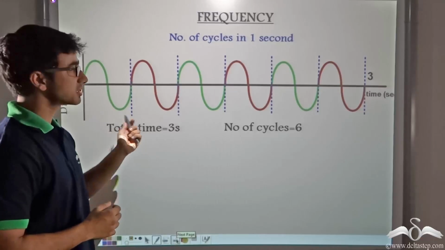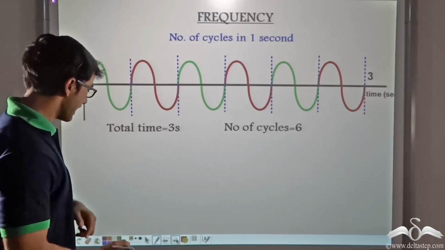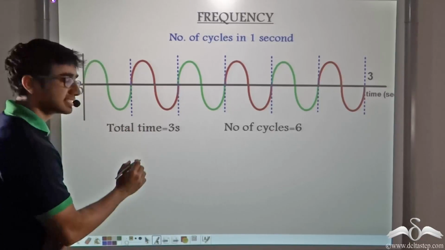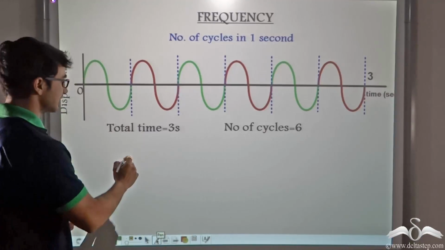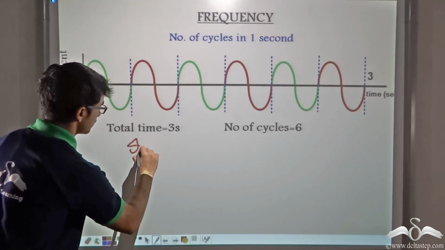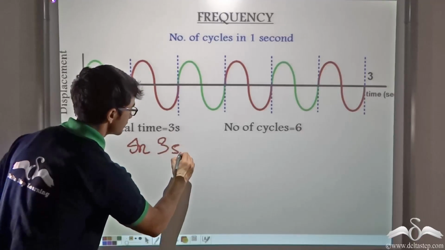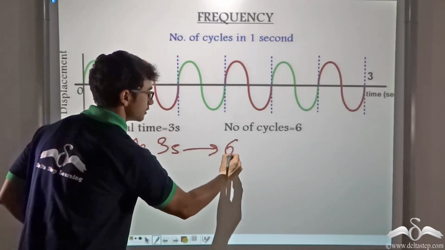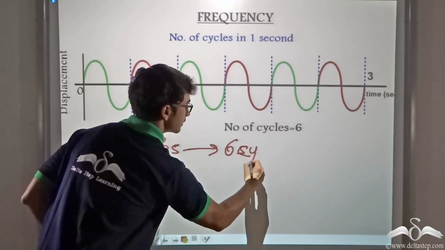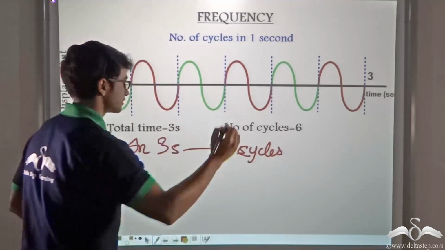Consider the wave in the animation that we saw. In that we had 6 cycles being completed in 3 seconds. So in 3 seconds we have 6 cycles.